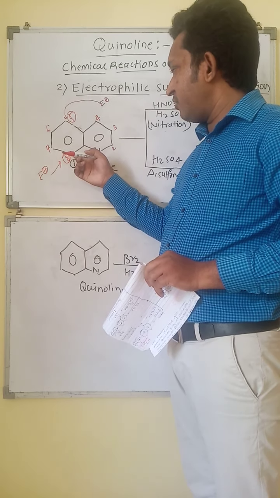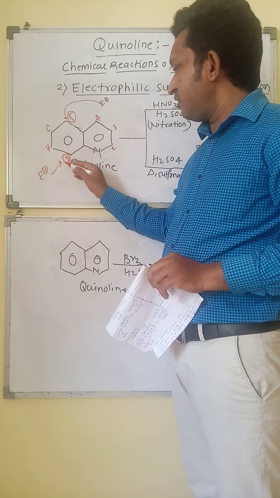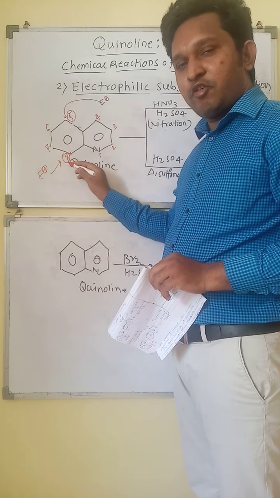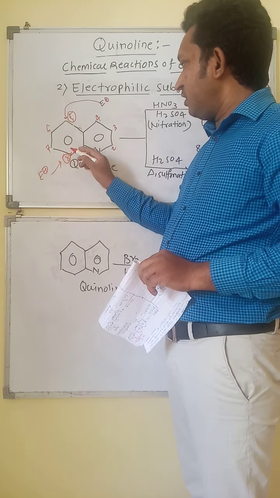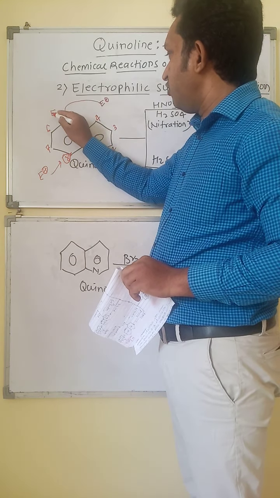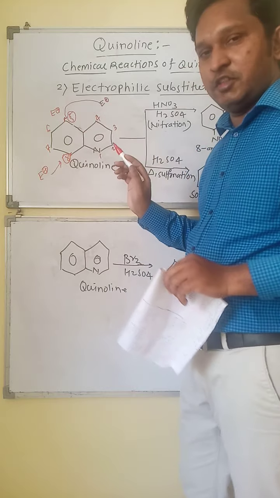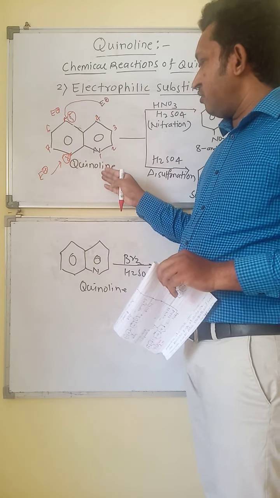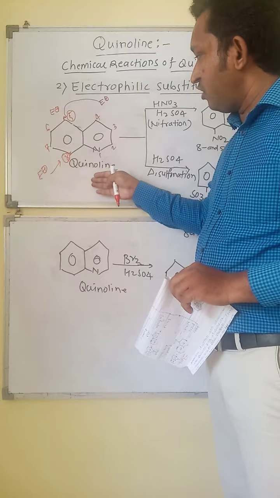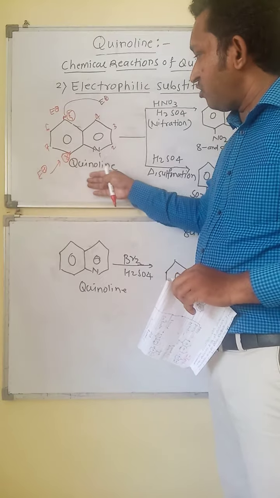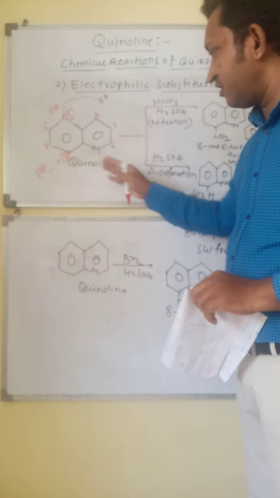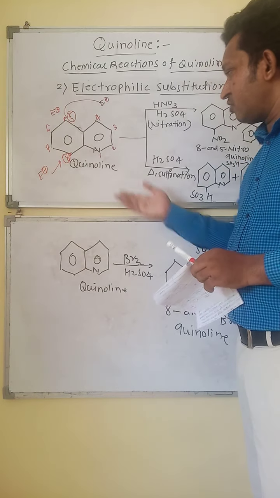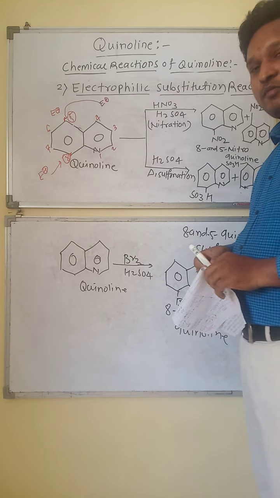The C8 carbon of the benzene ring of quinoline is preferred for attack by the electrophile. If it is blocked, then the attack will be on the C5 position of the benzene ring. So the electrophilic substitution reaction takes place in quinoline at the 8th and 5th carbon atoms, and we get C8 and C5 substituted products. Let's see examples of electrophilic substitution reactions.